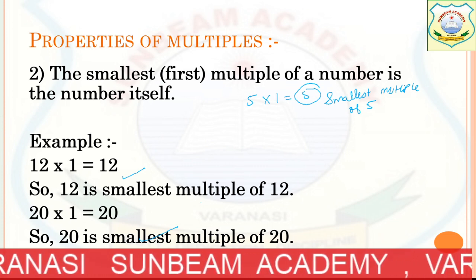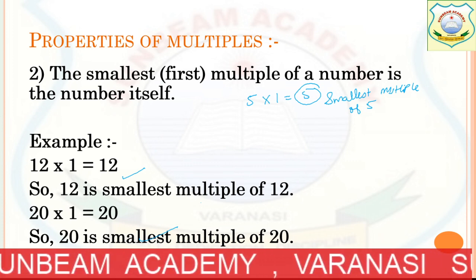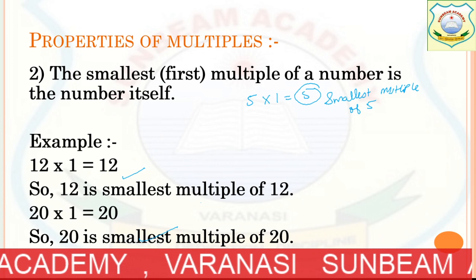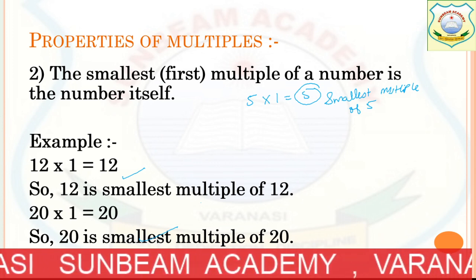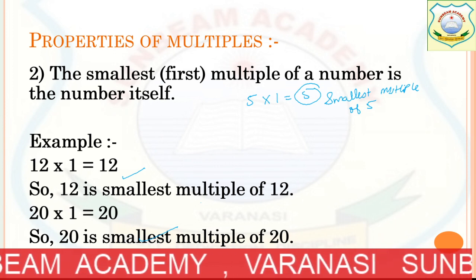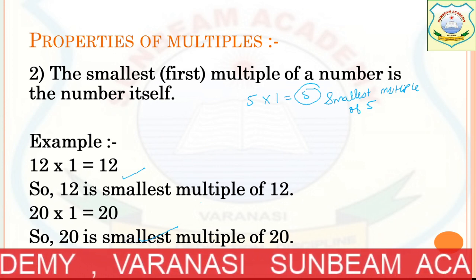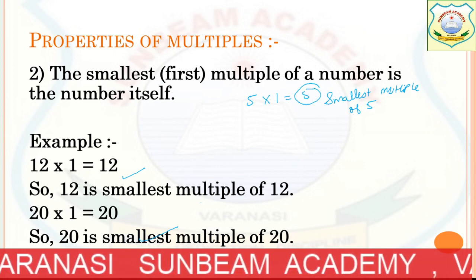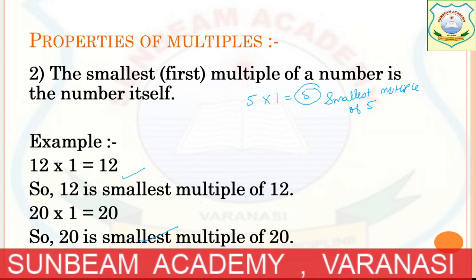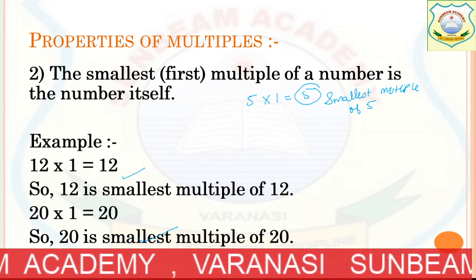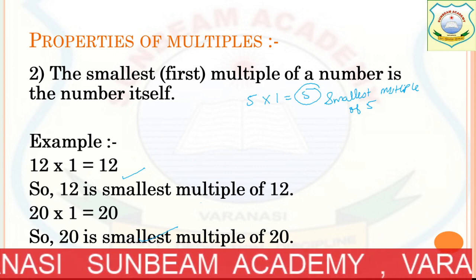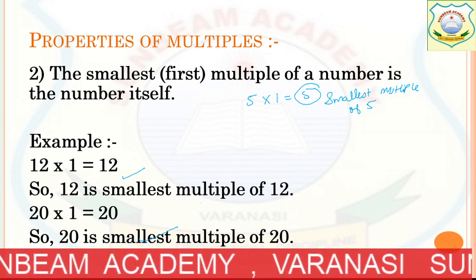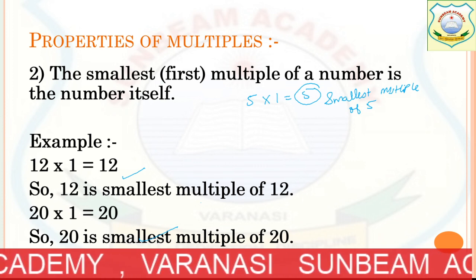Now you must be thinking, what is the greatest multiple? But that you can't find out. There is no greatest multiple. There is only a smallest multiple, and then there will be greater multiples, or you can go in ascending order, from smaller to bigger, but you don't have the biggest number.